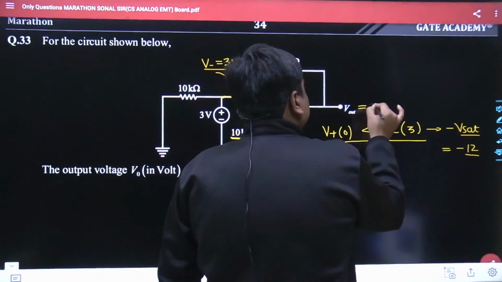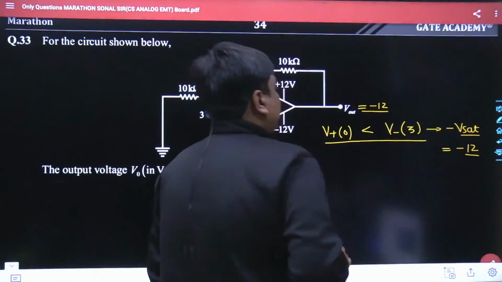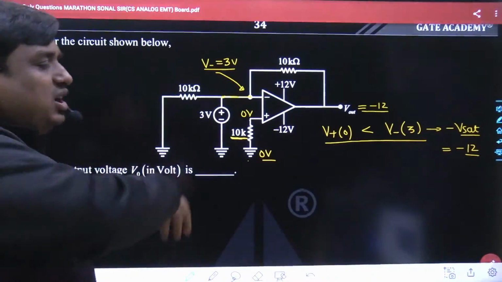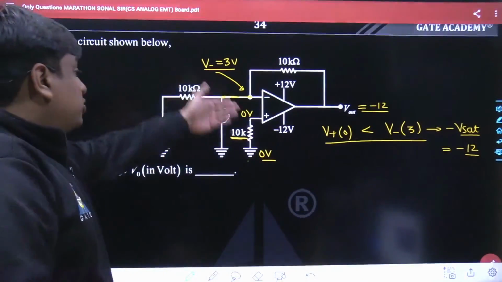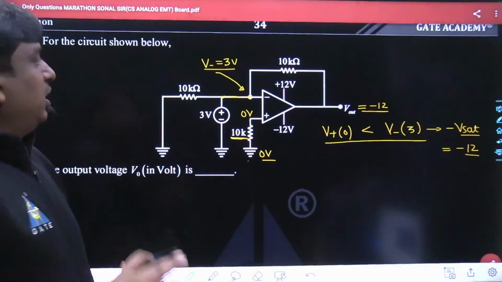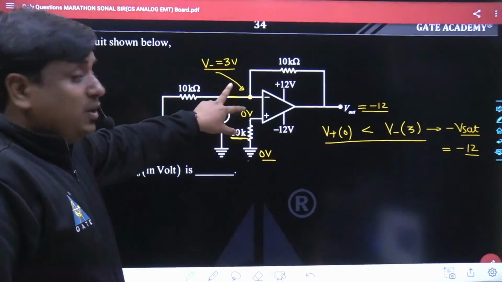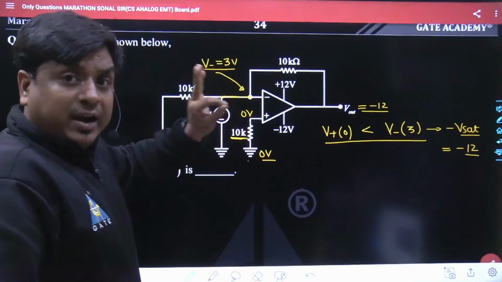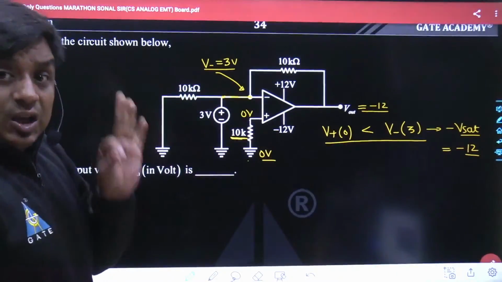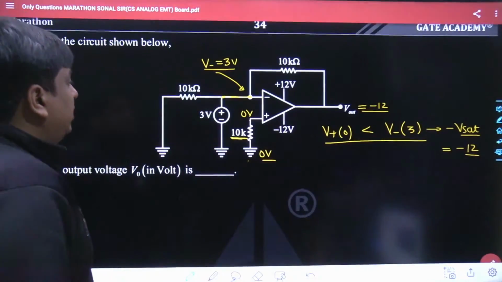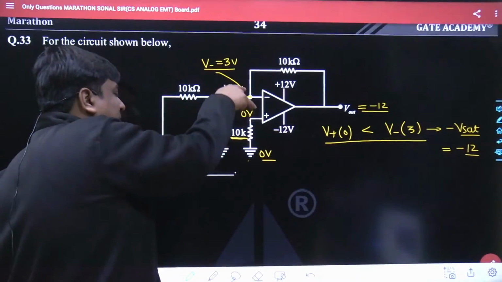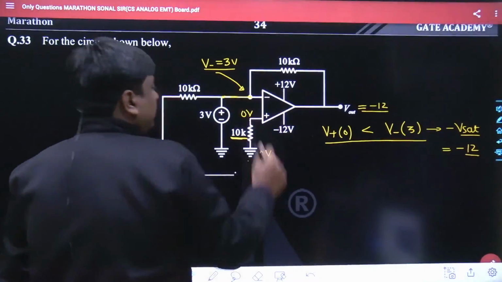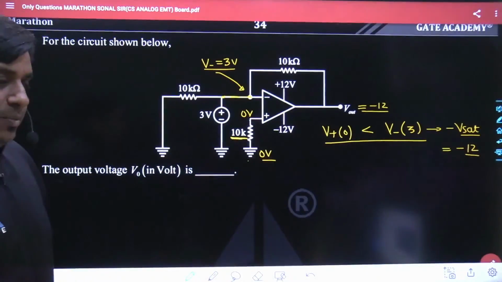So may I know what would be the value of V out? It is going to be minus 12 volt. Many students must have used the virtual ground theory here and there, my dear friend. In this problem, V plus and V minus are being forcibly maintained at two different potentials, so by default the virtual ground theory cannot be used. As per the virtual ground theory, V plus and V minus would be the same, such that the gain offered by the OLTF would become infinity. Anyways, the best answer is minus 12.